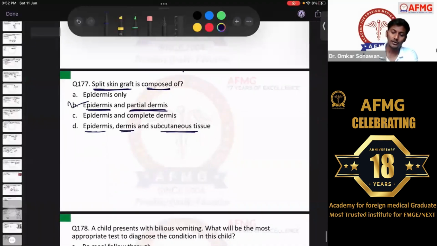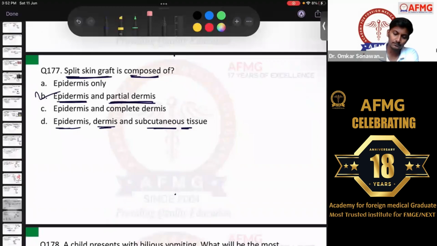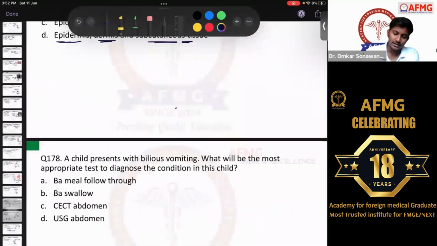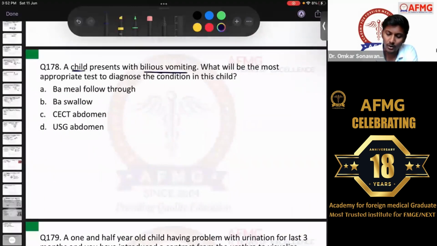Okay? Moving further, question number 178. A child presents with bilious vomiting. Okay, bilious vomiting, that means bile mixed vomiting.